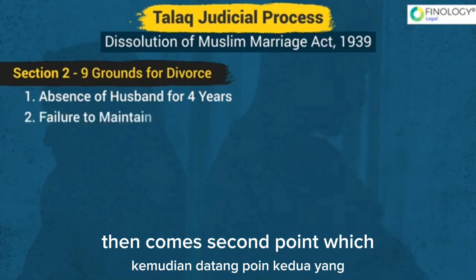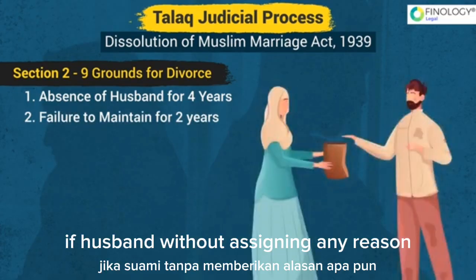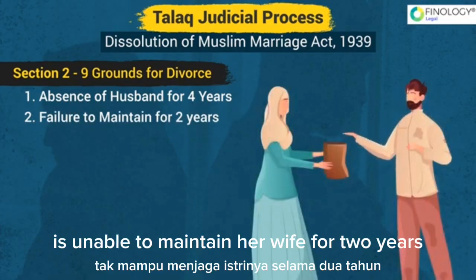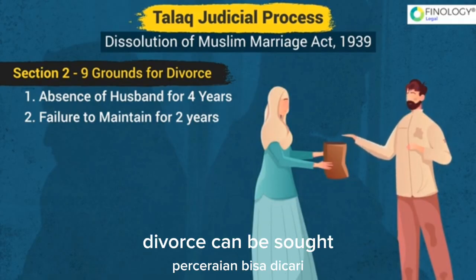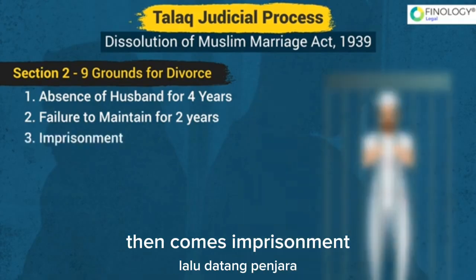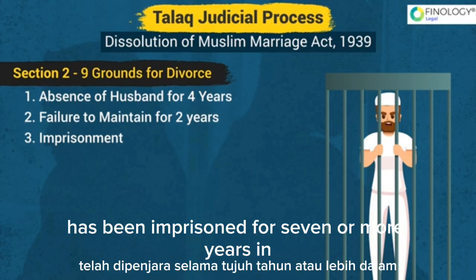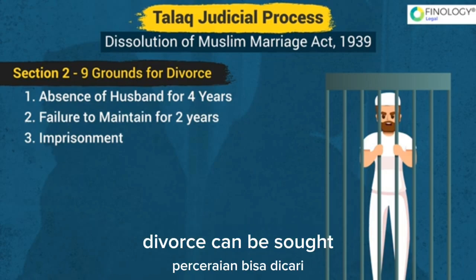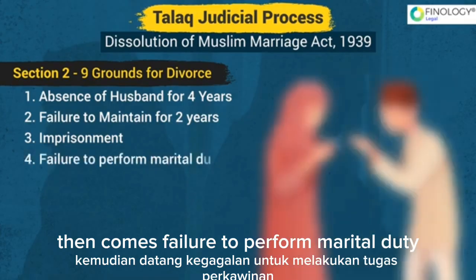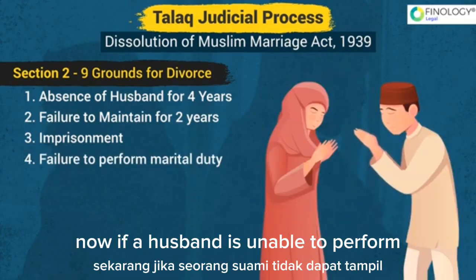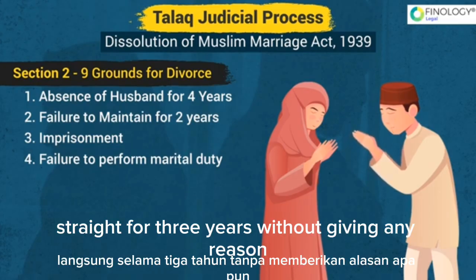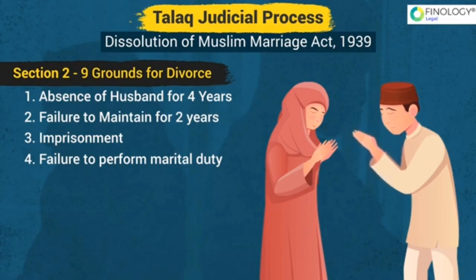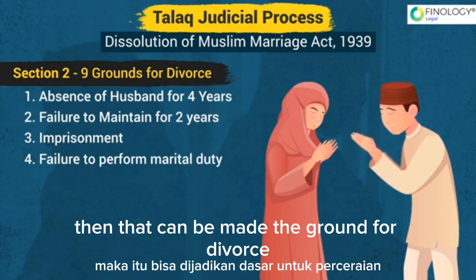Then comes the second point, which is failure to maintain. If the husband, without assigning any reason, is unable to maintain his wife for 2 years, then in that case also divorce can be sought. Then comes imprisonment. If the husband has been imprisoned for 7 or more years, then in that case divorce can be sought. Then comes failure to perform marital duty. If a husband is unable to perform his marital duty for 3 straight years without giving any reason, then that can be made the ground for divorce.